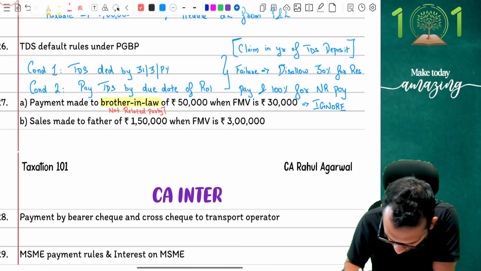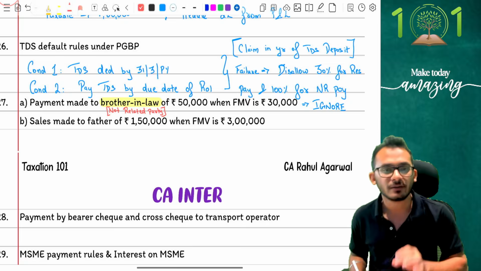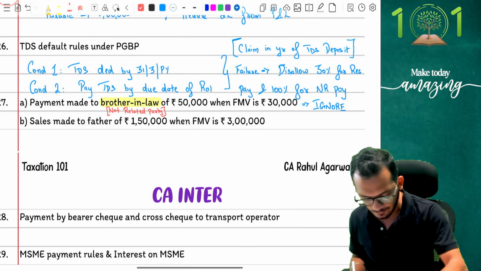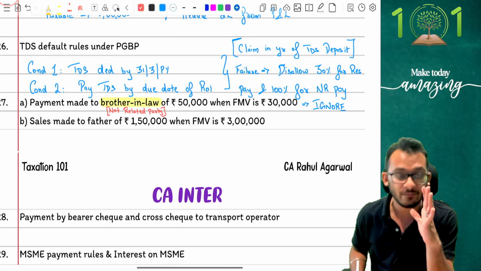Nothing to be worried about. I hope you get this, people. There's one adjustment which you have to be very, very careful about. Adjustment number 2 says sale made to father of 1,50,000 when FMV is 3 lakh rupees.